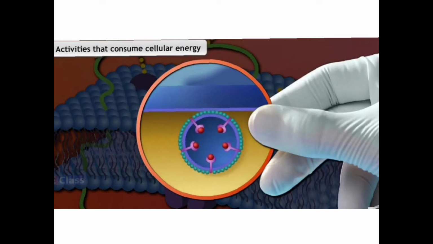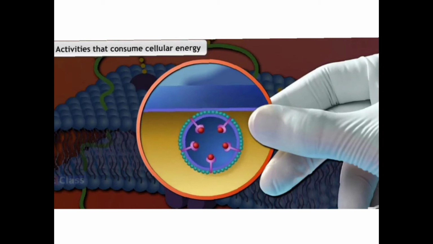Now the next thing is, how do substances travel in the cell? Let us first understand the activities that consume cellular energy. First is endocytosis.